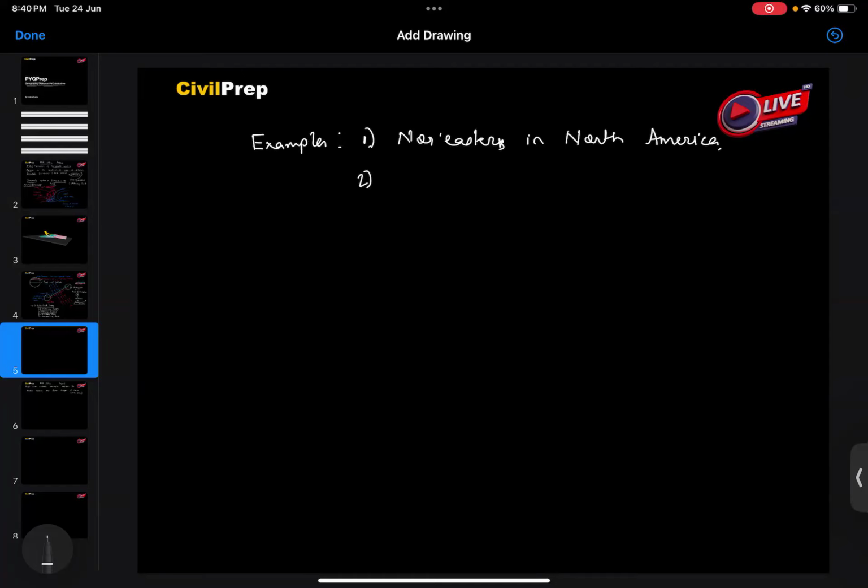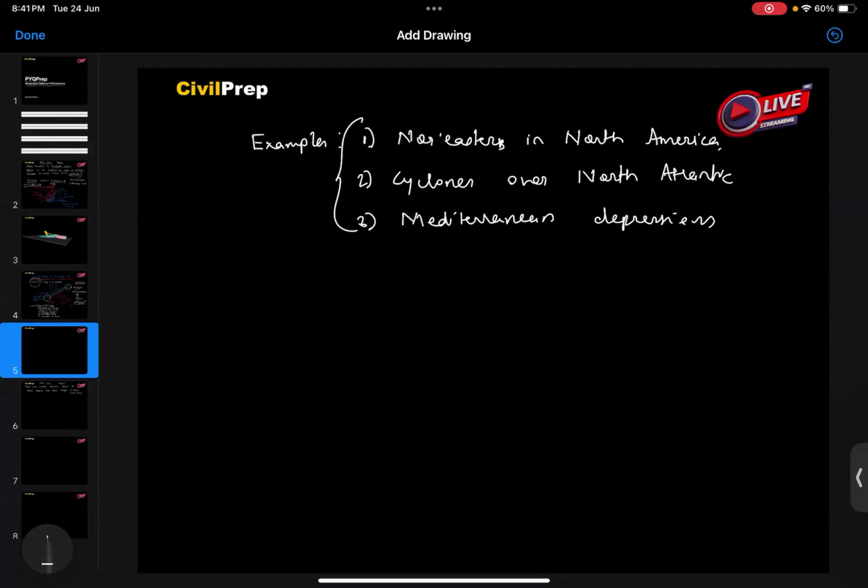Number two, the cyclones over the North Atlantic. And number three, the Mediterranean depressions. They are basically examples of temperate cyclones.